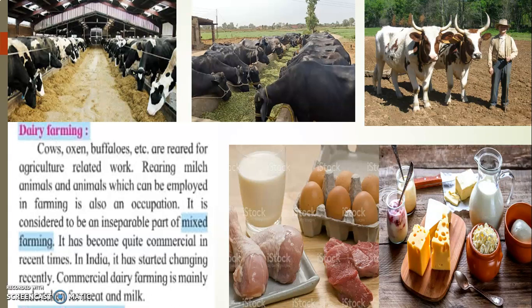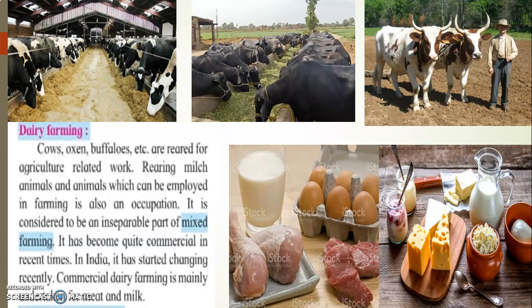If hens are there, you get eggs from the hens and you can even sell the hens for the meat. If sheep and goats are there, goats also give you milk and even the meat of the goat is sold. So they give you extra earning. So in modern time, this has become commercialization, earning money. This has become a commercialization in the mixed farming system. So commercial dairy farming is mainly undertaken for meat and milk.